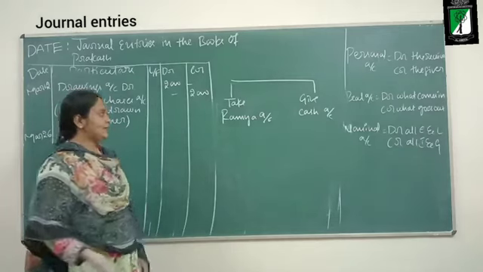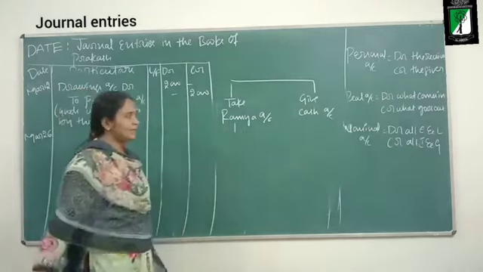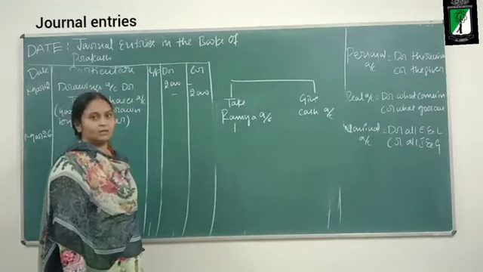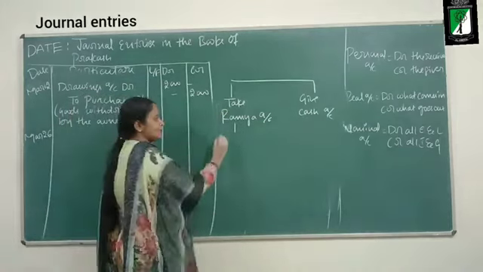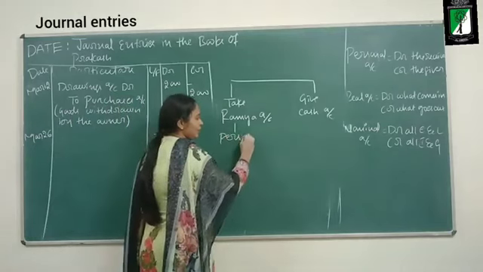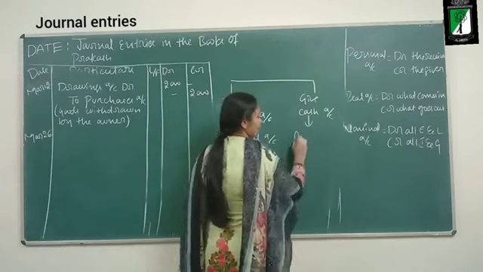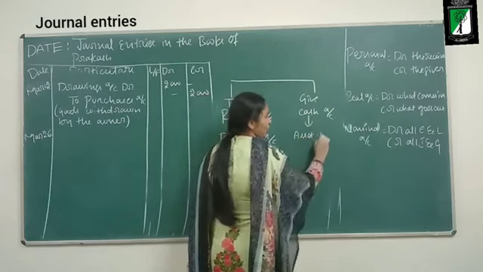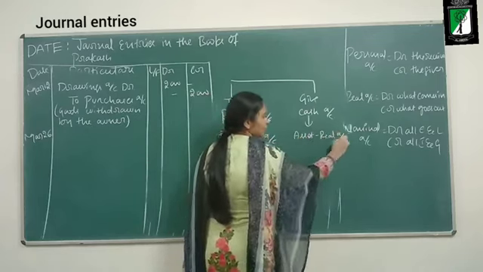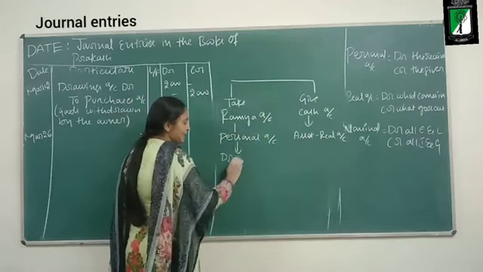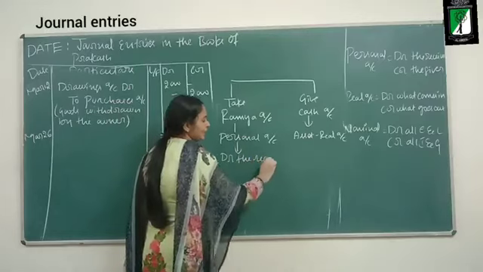Now ascertain the type of account. Ramya is a natural person, so personal account rule. Cash is an asset, so real account rule. What does the personal account tell?